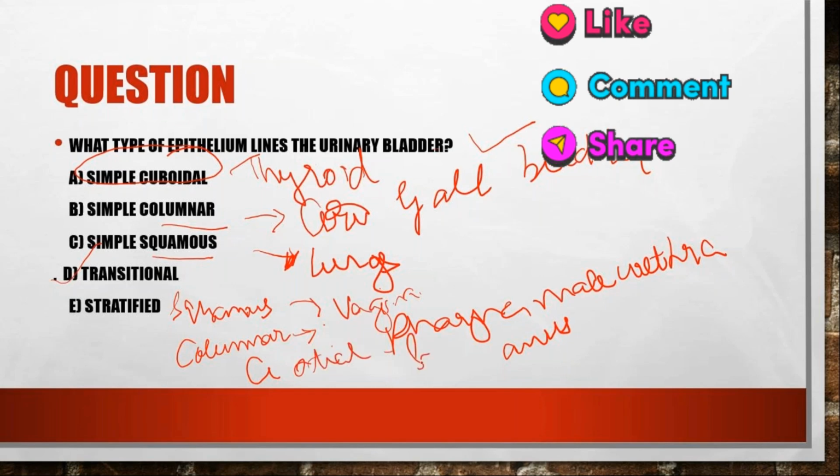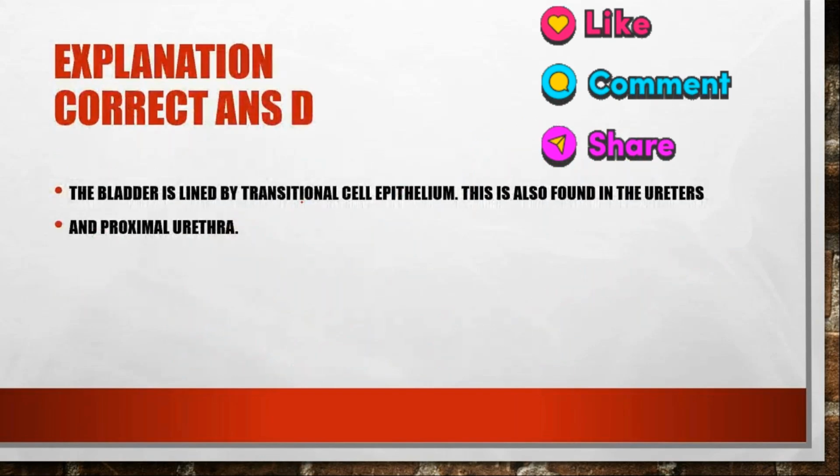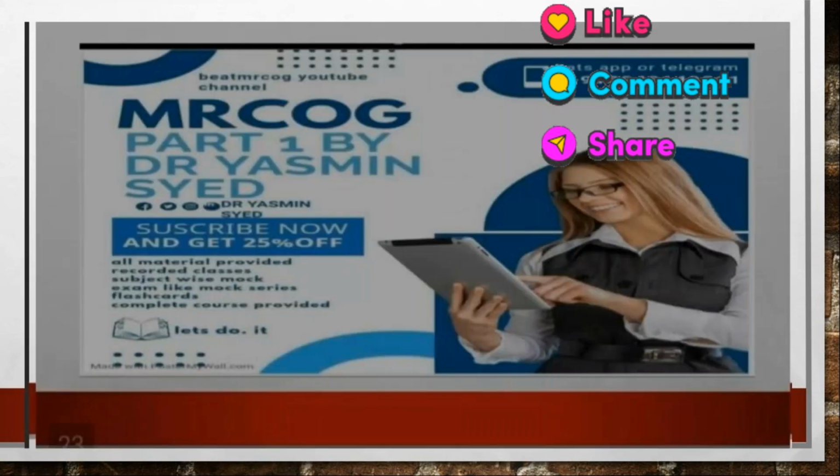So remember this. Make a list of all this and at least learn one or two examples. The bladder is lined by transitional cell epithelium. This is also found in the ureters and proximal urethra.